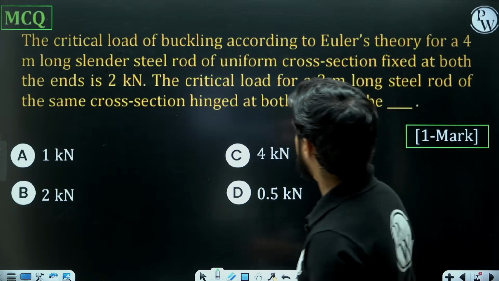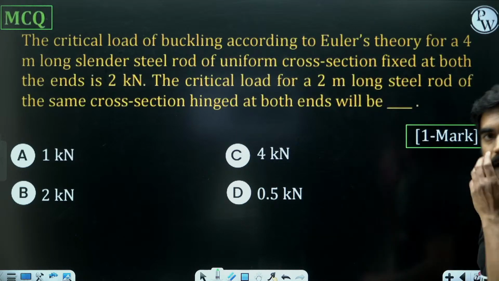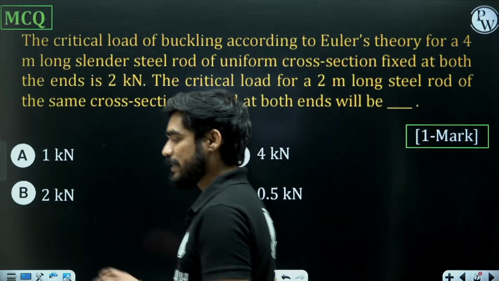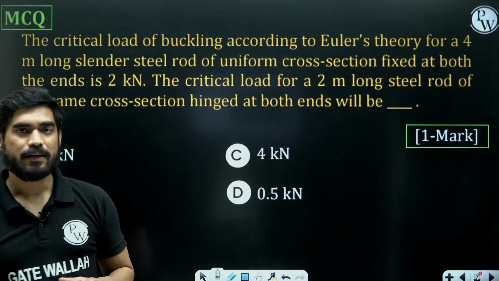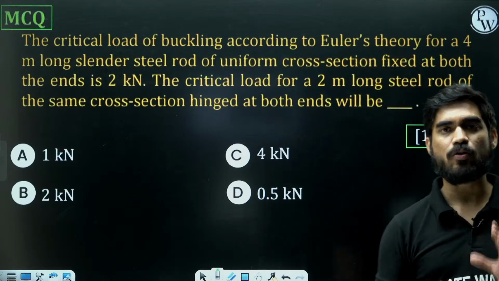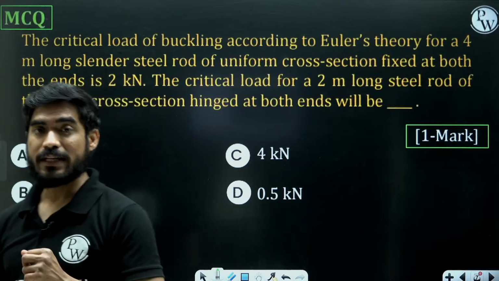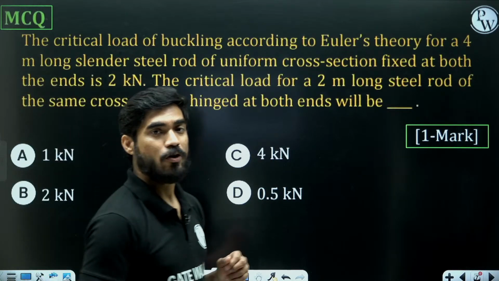So in one case it is fixed at both ends, and in the other case it is hinged at both ends. When it is hinged at both ends, effective length is equal to L. But when it is fixed at both ends, then in that case, what is the value of LE?